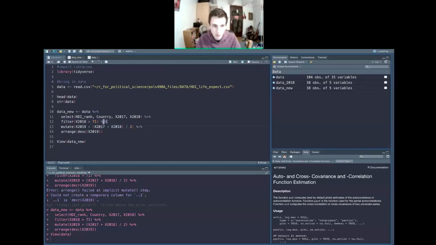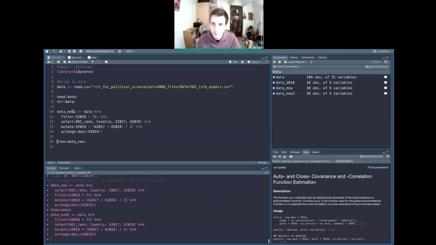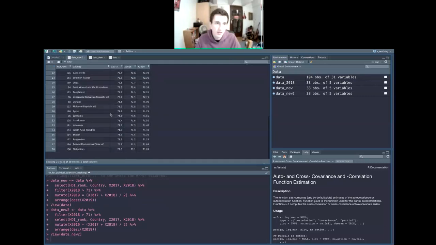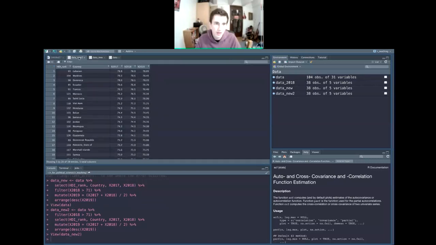So let's do that, cut and paste that down. It's going to be different, right? Because first it's going to take the ones that have 2018 over 71, and then it's going to select the variables. So we could get different values, right? Okay, it seems as though we just didn't. That's fine. I'm sure if you had a different criteria, it would be different.